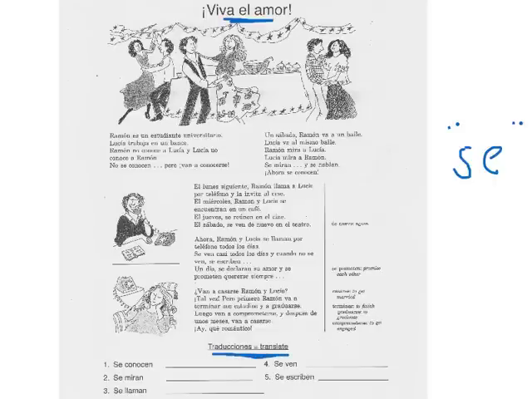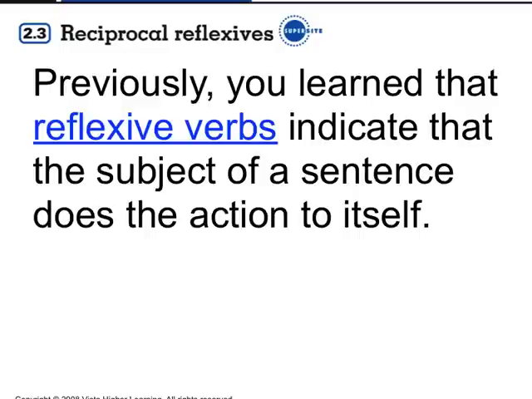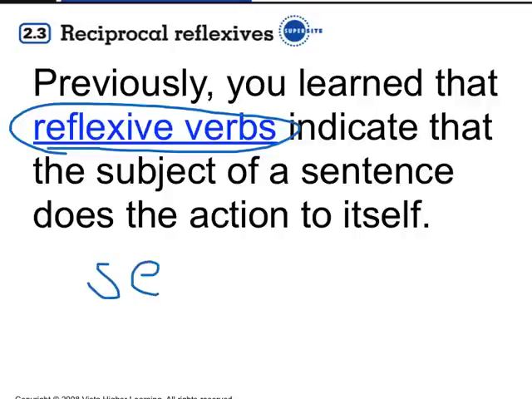What do you think these 5 sentences mean? They all contain a se. They're very short sentences, but what do you think they mean? Now you remember reflexive verbs. We've gone through reflexive verbs many times. And one of the pronouns for reflexive verbs is se, for the él, ella, usted form and the ellos, ellas, ustedes form. But remember, a reflexive verb indicates that a subject of a sentence does the action to itself.